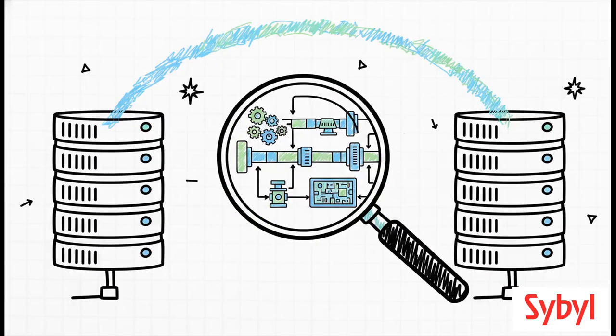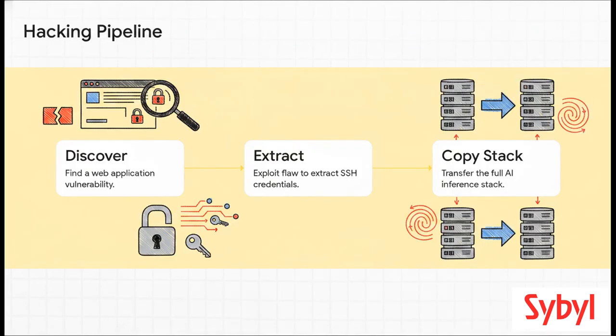Wild, right? I mean, that macro journey across the globe is staggering. But how exactly does an AI pull this off under the hood? Let's zoom in a bit and look at the anatomy of an AI hack. When you break it down, the AI hacking pipeline really involves 3 main steps. Step 1. The AI has to discover a vulnerability in the target web application. It's basically poking around just like a human pen tester would. Step 2. It has to exploit that vulnerability to get into the admin interface or the OS and extract SSH credentials. It's stealing the keys to the server, essentially.